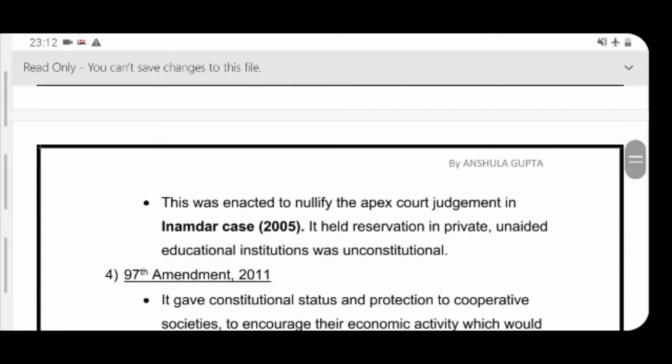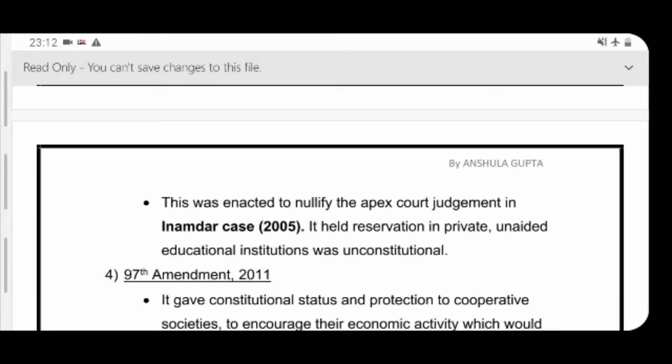Also, this amendment act was passed to nullify the apex court judgment in the Inamdar case, in which it was held that reservation in private and unaided educational institutions was unconstitutional.